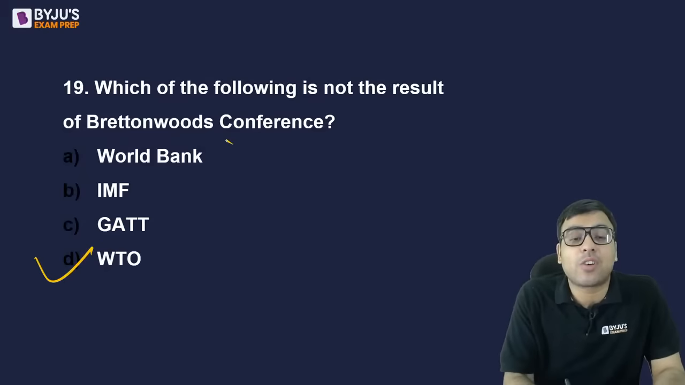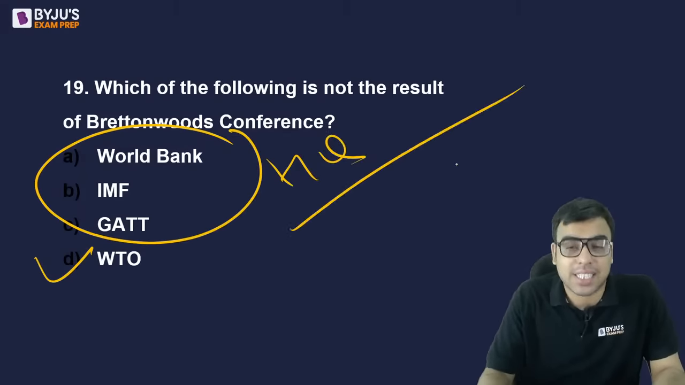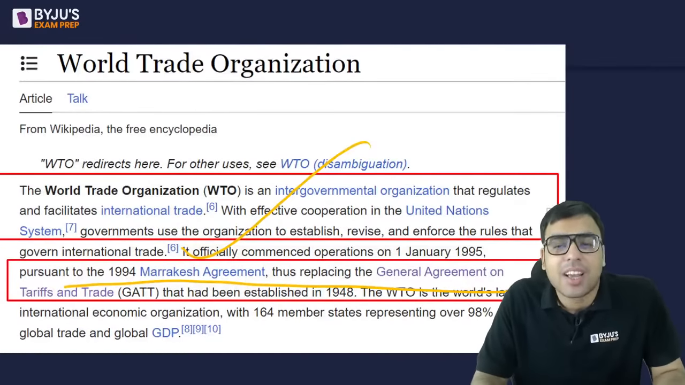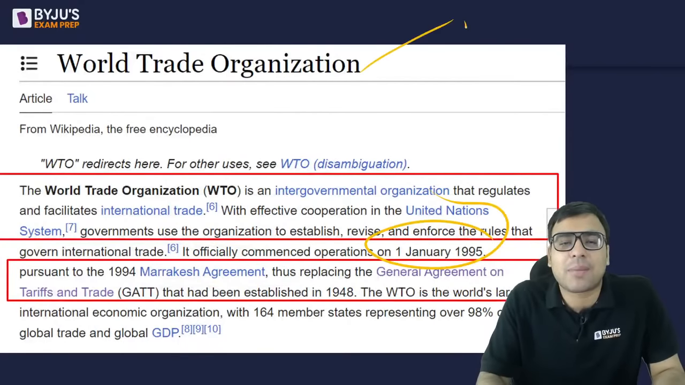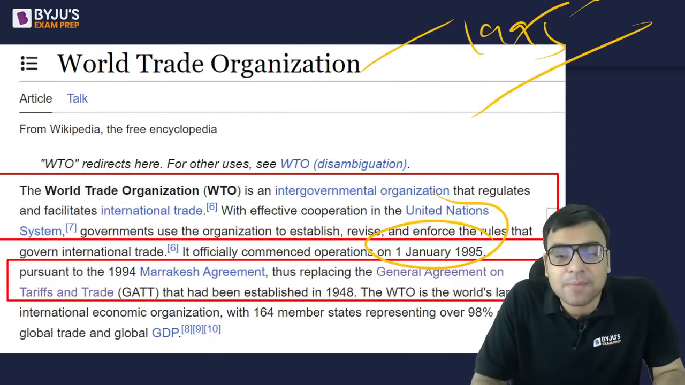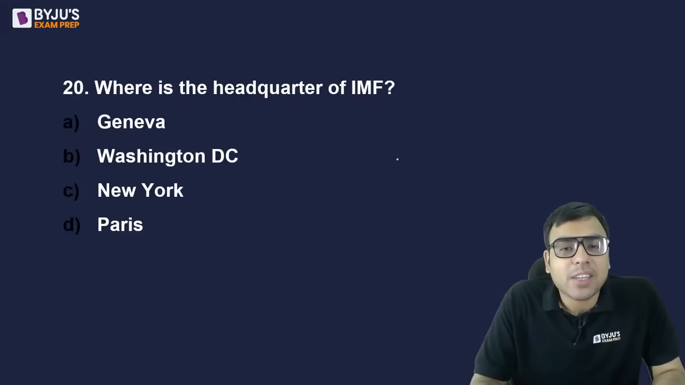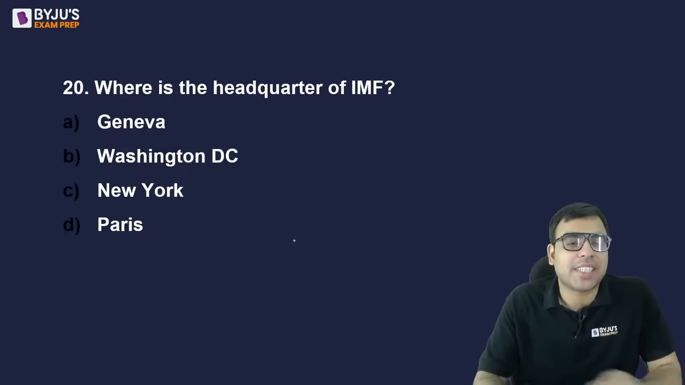अच्छा, एक homework है, go and find out the headquarters of these organizations. Who is the head, chairman and all. Otherwise I am giving you in the same class. ठीक है. So it was established in 1995, WTO and all. Where is the headquarters of IMF? Geneva, Washington DC, New York, Paris.